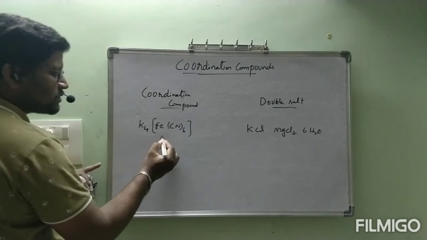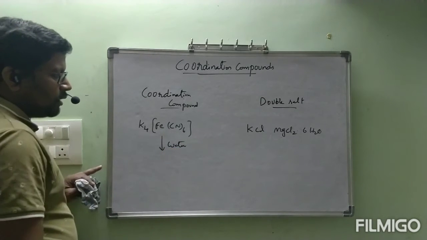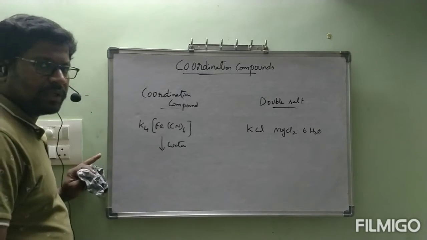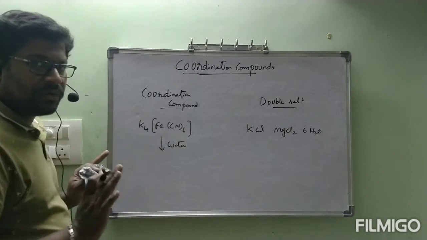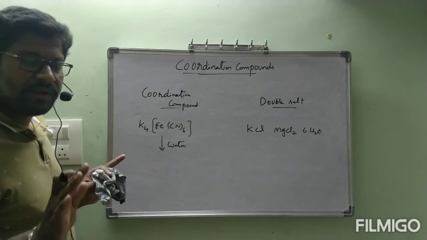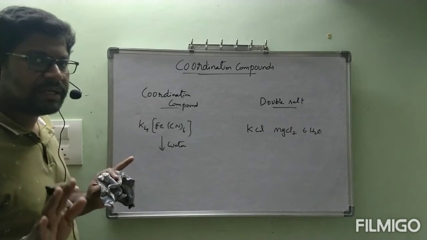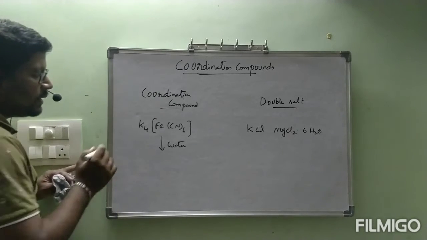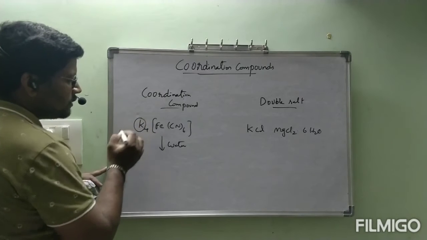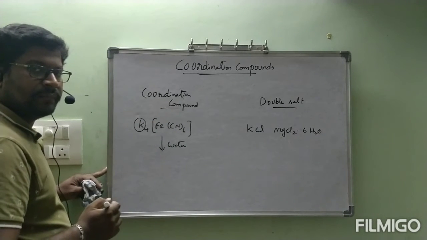See, if this coordination compound is added to water, it will be ionized, but not completely ionized. What is the part that gets ionized? Between the K ion and the rest, there is an ionic bond.